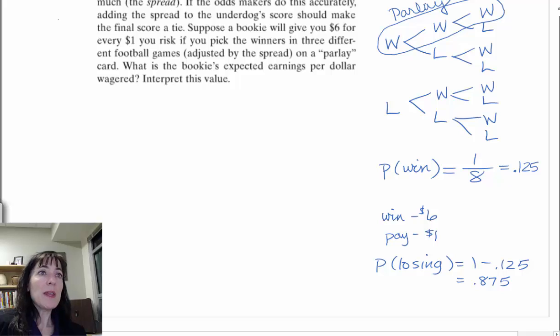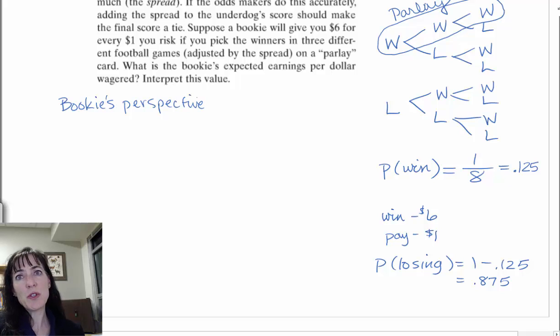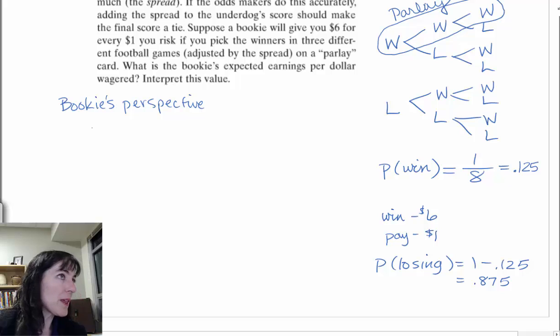Then let's look at it from the bookie's perspective, because that's who we're trying to find the answer for. What's the bookie's expected earnings per dollar wagered? So let's look at X as the amount the bookie earns.